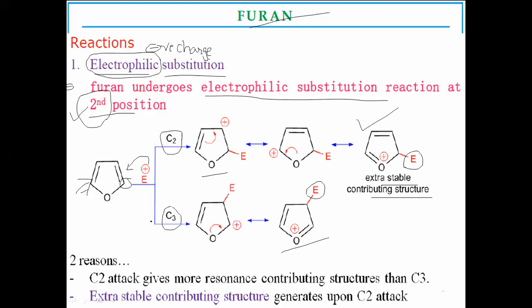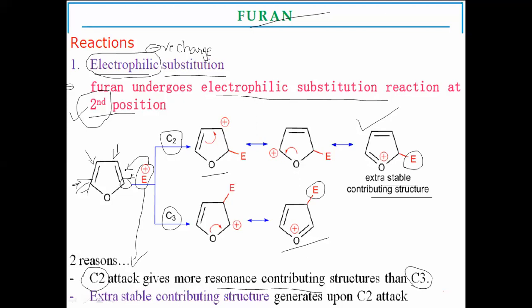As per the resonating structures of furan, the C2 position is the more attacking position for electrophiles than C3, because the maximum electron density is observed at the second and fifth positions, whereas lesser density is observed at the third and fourth positions. So electrophiles attacking furan occupy first where the electron density is higher.